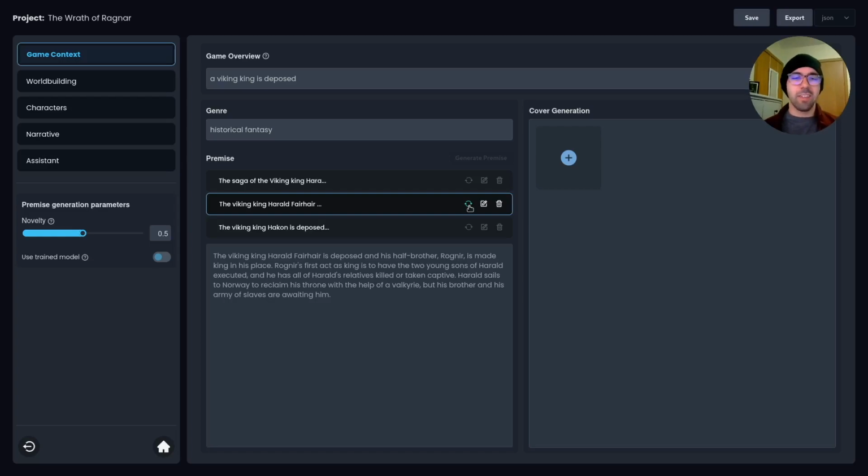Alright, here I like this. It's got a little bit more fantasy. Same idea, but here we got some Valkyries. His brother and his army of slaves are awaiting him. This is interesting. Okay, let's keep going.